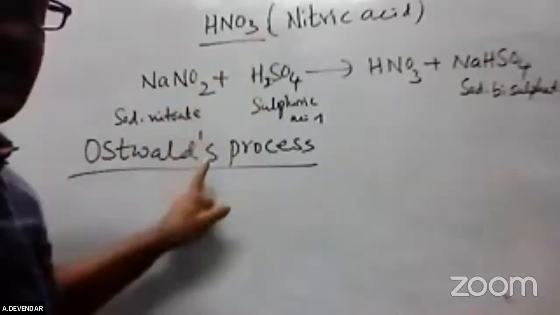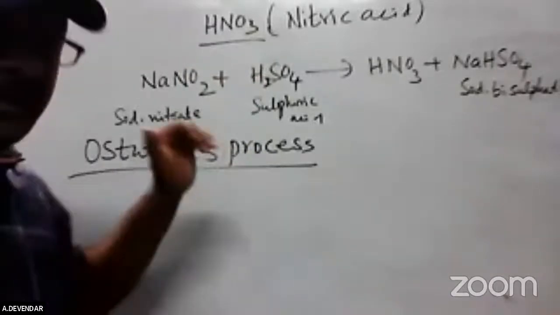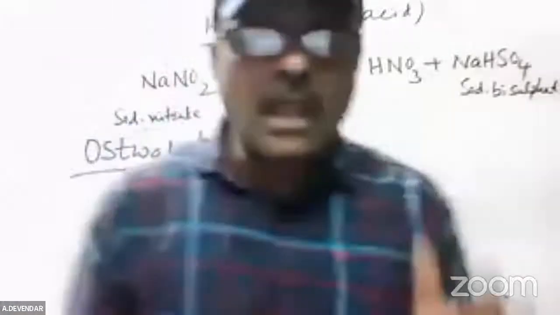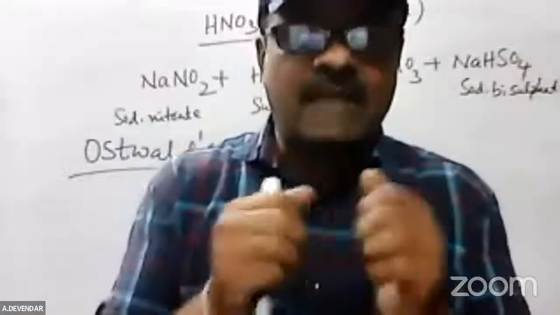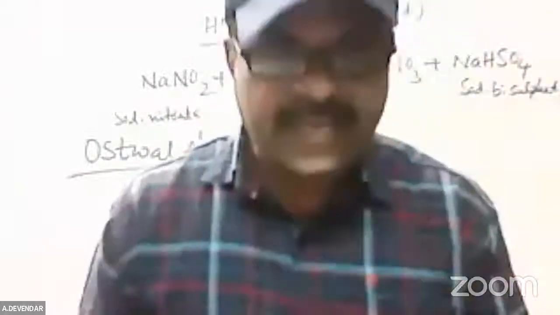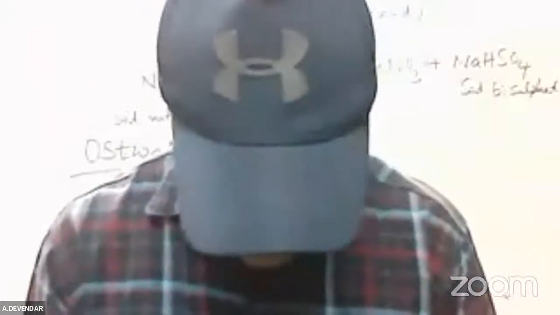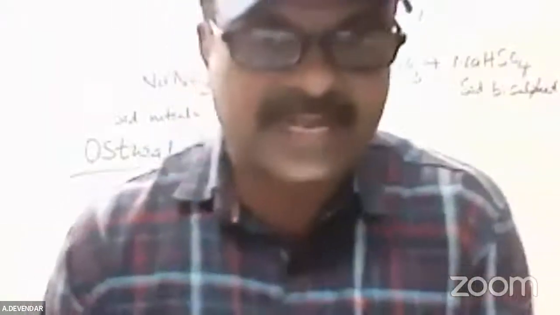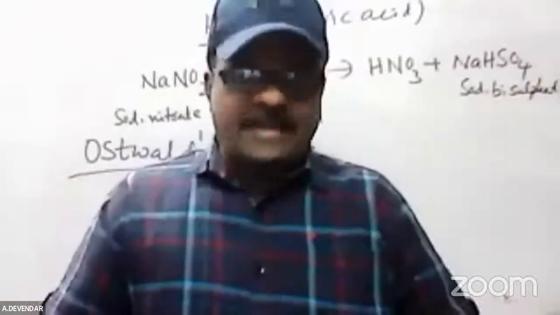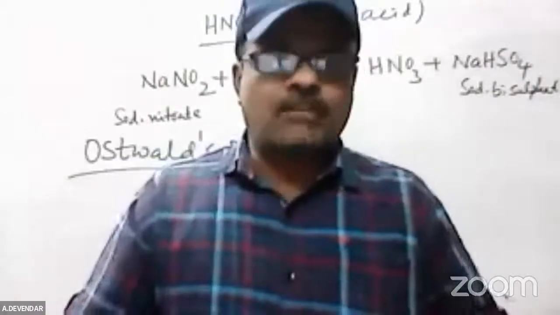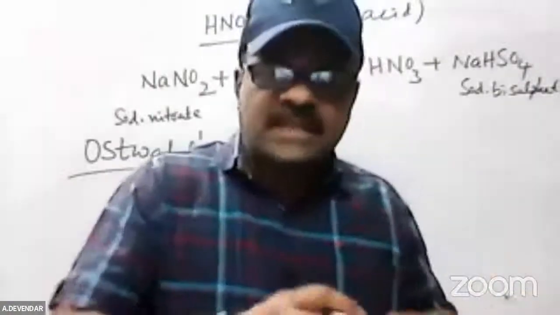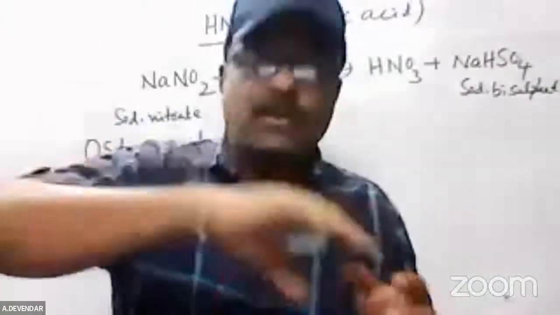Observe the difference between the ordinary preparation of nitric acid and the Ostwald process. That is a very big difference. In the Ostwald process, ammonia is oxidized. Ammonia is oxidized in chambers. In the catalytic chamber, we add a catalyst, and the important catalyst is platinum. A platinum gauze sheet is used in that chamber. So ammonia gas and oxygen gas are passed through the platinum gauze.